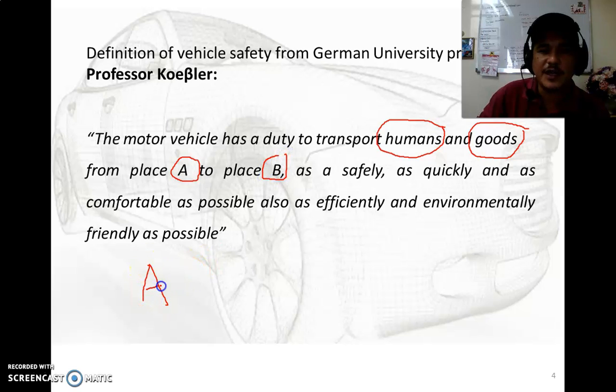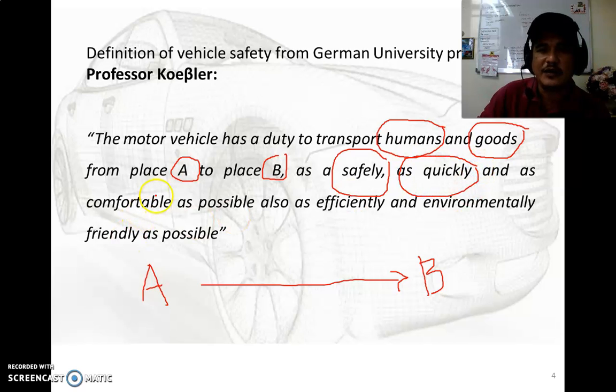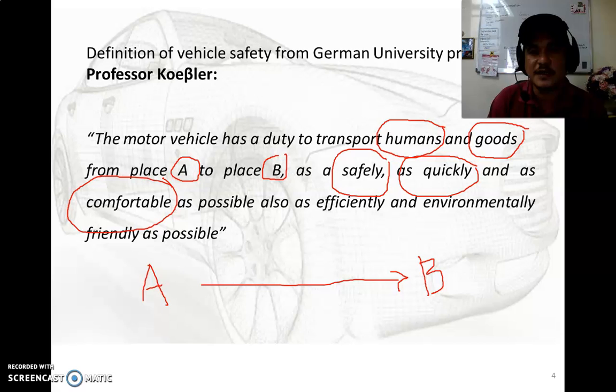So from the first place we go to the next place, B, and we must arrive at B safely, quickly, and comfortably. These are the three elements of safety: safely, quickly, and comfortably. This definition has been given by one of the professors from Germany.